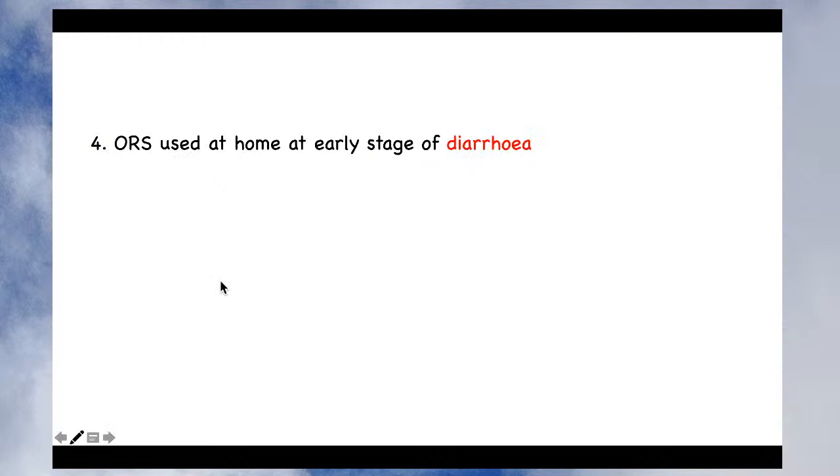The fourth reason is that ORS can be used at home, even at an early stage of diarrhea. If you know there has been passage of 1 or 2 stools, say you got up in the morning and had diarrhea 2 times in a day, you can immediately start the ORS. If you use it at an early stage of diarrhea, it can prevent dehydration. So there is no risk of dehydration if you start early.